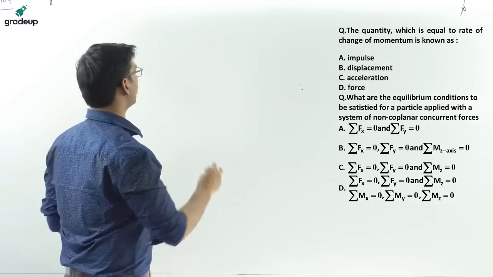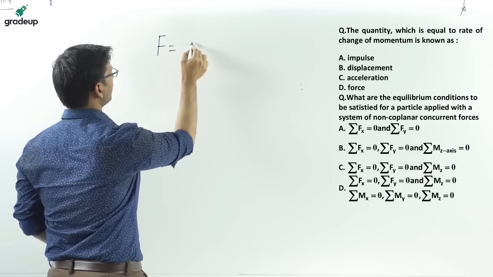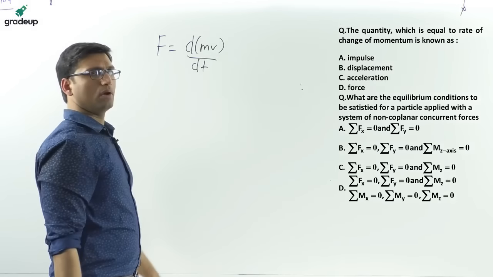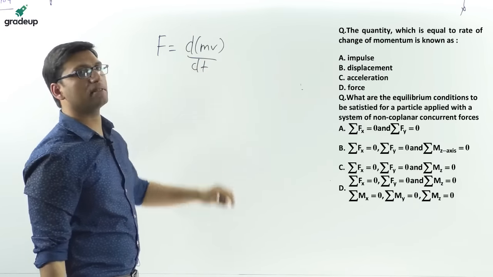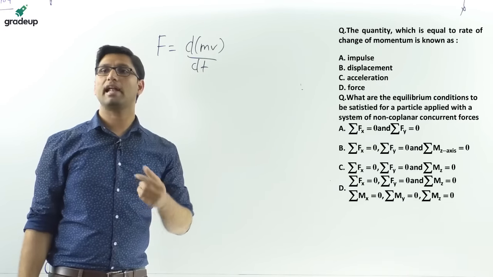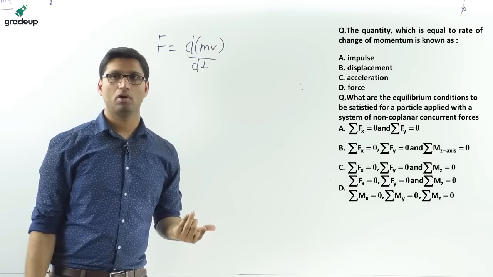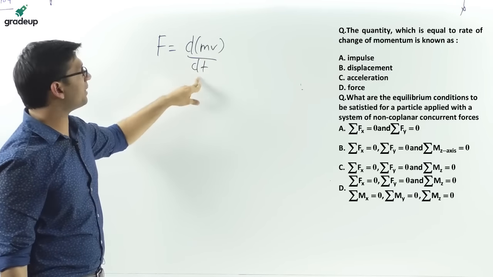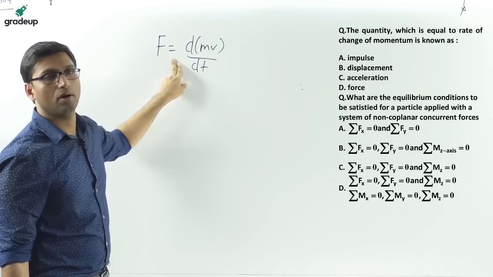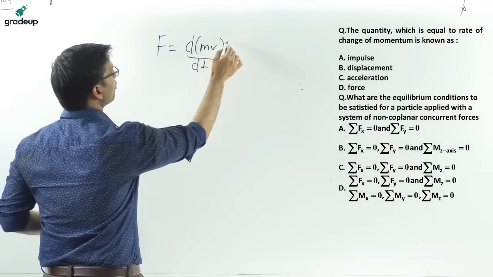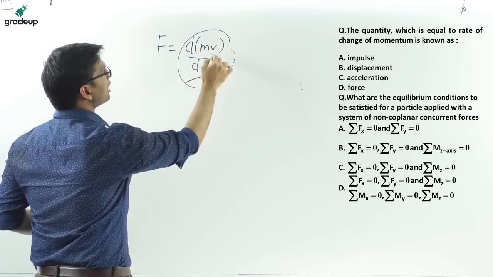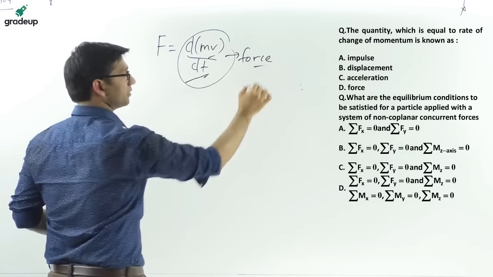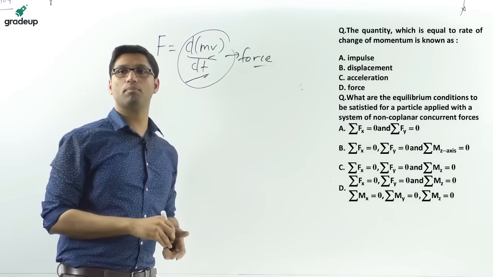Rate of change of momentum, we know that F is equal to d(mv)/dt. Rate always means per unit time, so when the rate is given, that means d(mv)/dt. So this will be force. Rate of change of momentum per unit time is equal to force, so option D, force, will be the answer. That is actually Newton's second law of motion also.